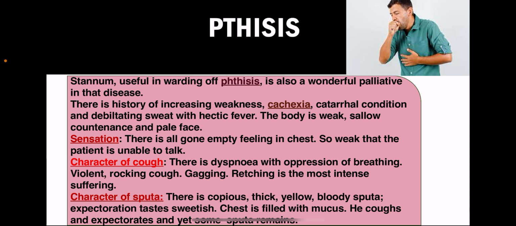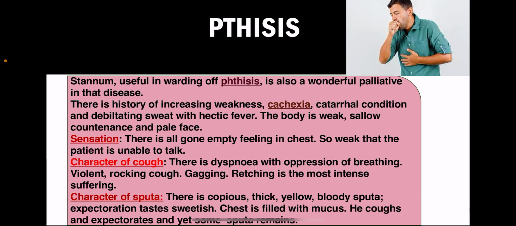There is history of weakness, cachexia, catarrhal condition with a debilitating sweat and hectic fever. We saw in the guiding symptoms that the sweat is so profuse that it is causing weakness in the patient. They have hectic fever, the body is weak, sallow countenance, pale face, blue rings around the eyes, all of this you can mention. Moving further to the sensation, there is an empty, all gone feeling in the chest, so weak that the patient is unable to talk.